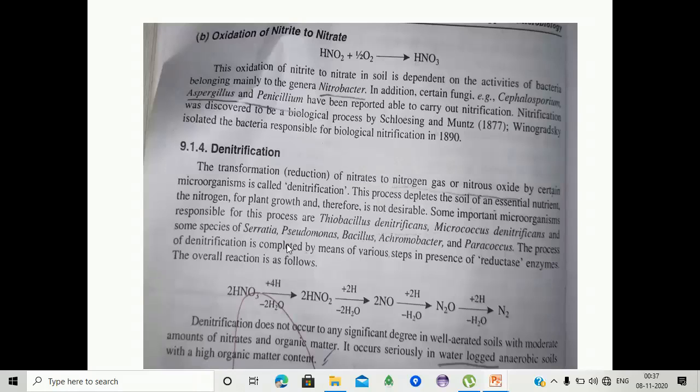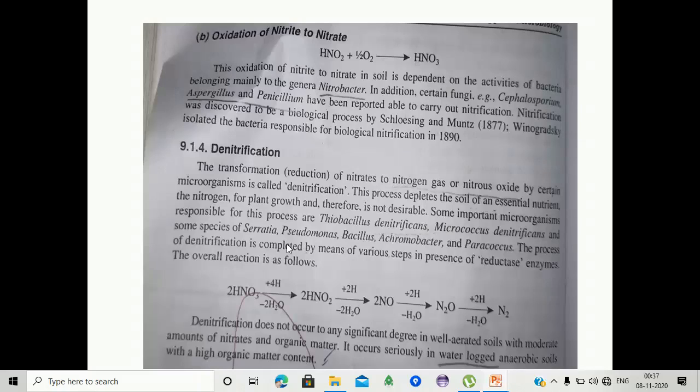Nitrification as a biological process was discovered by Schloesing and Muntz. Winogradsky isolated the bacteria responsible for biological nitrification in the 1890s. Next process: first was ammonification, next nitrification, and next denitrification.